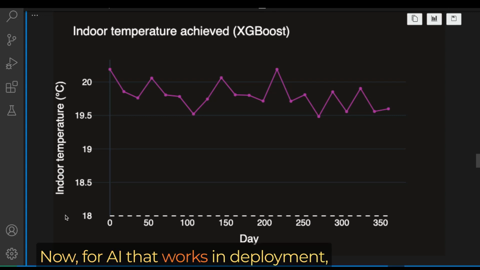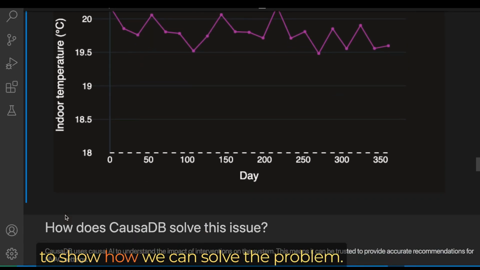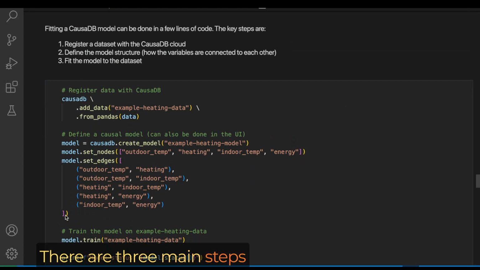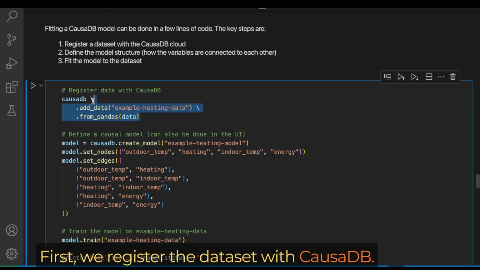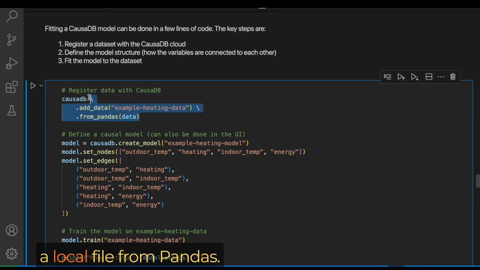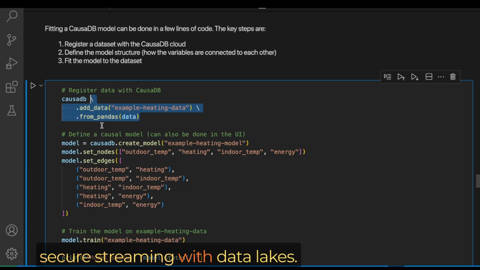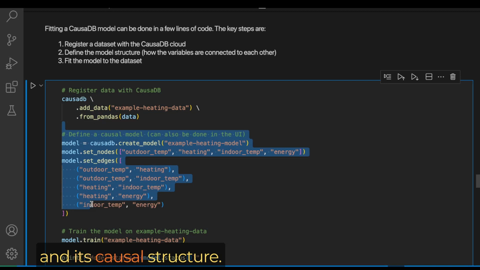Now for AI that works in deployment, we really need causal AI. So now I'm going to use causaDB to show how we can solve the problem. There are 3 main steps to fit a causaDB model. It's really simple. First, we register the dataset with causaDB, and in this case we're using a local file from pandas, but you could also pull this from a SQL server such as BigQuery, or even secure streaming with data lakes. Next, we define the model and its causal structure.